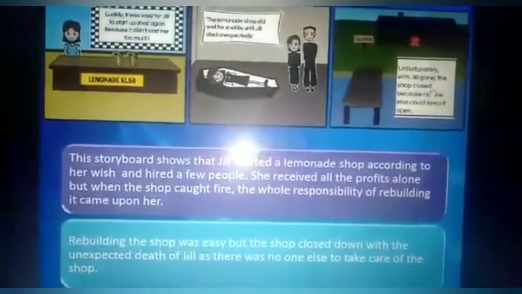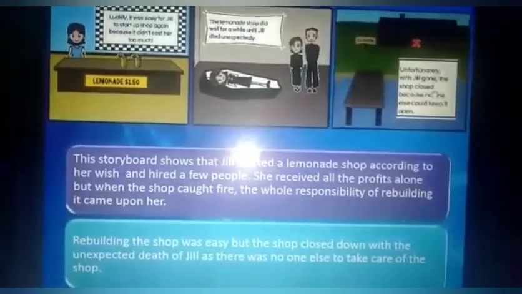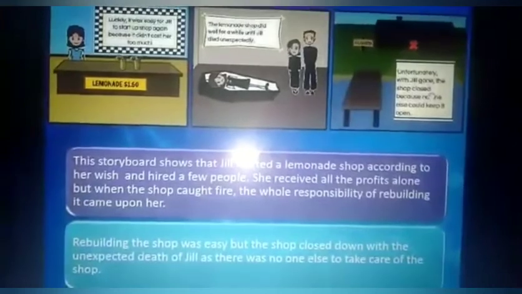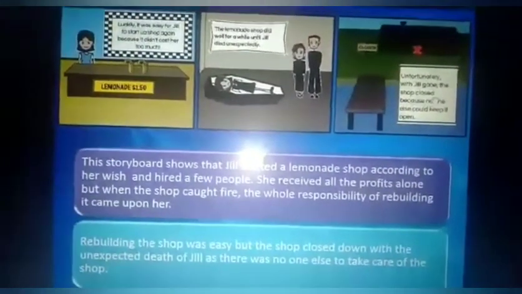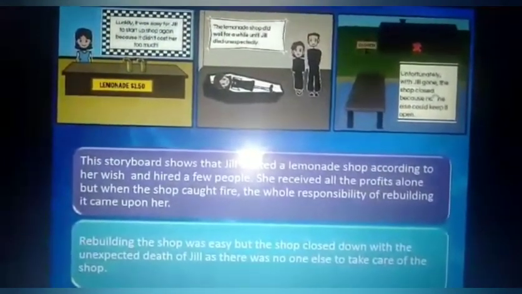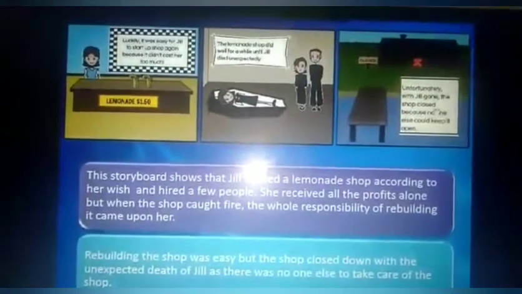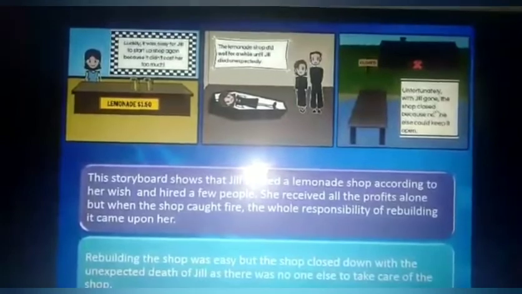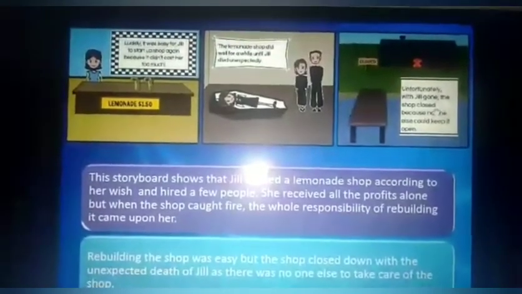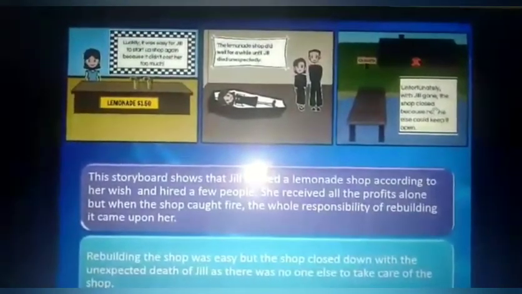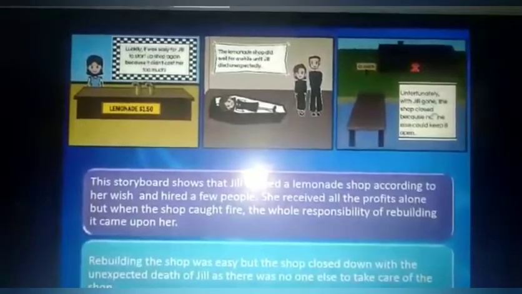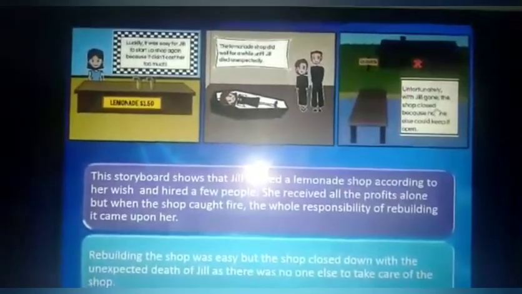Luckily, it was easy for Jill to start up the shop again because it didn't cost her too much. The lemonade shop did well for a while until Jill died unexpectedly. Unfortunately, with Jill gone, the shop closed because no one else could keep it open.